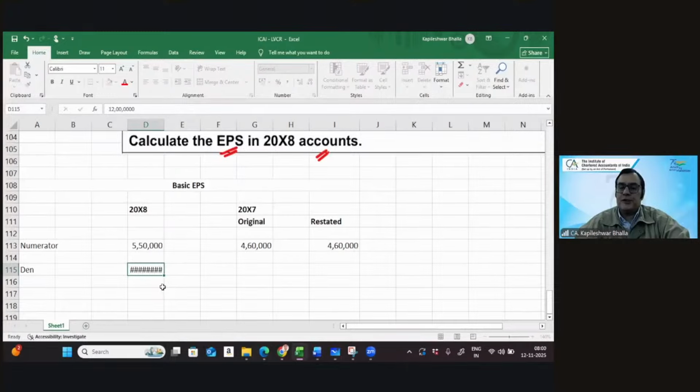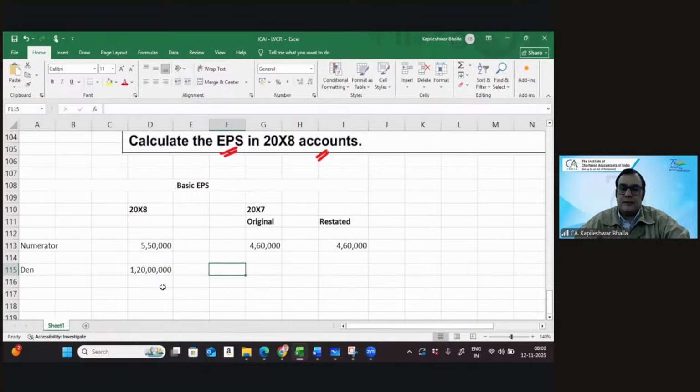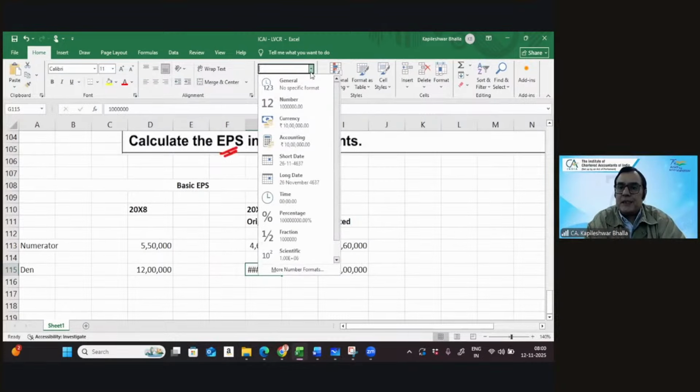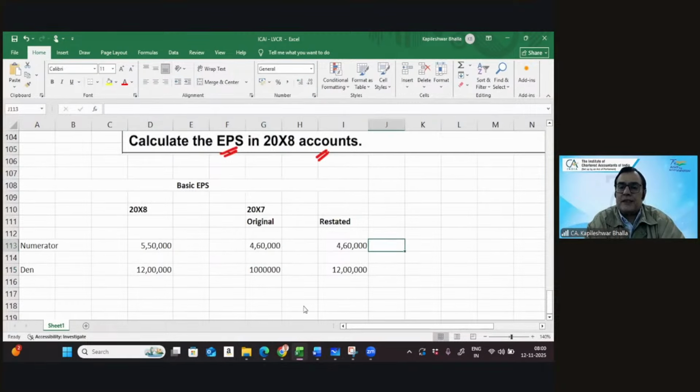That is the number of shares. This is 12 lakhs, and this is originally 10 lakh, and this is going to be 12 lakhs again. So this gives you the status in terms of the number of shares. Now you can get the basic earning per share. We can now easily get the basic earning per share.